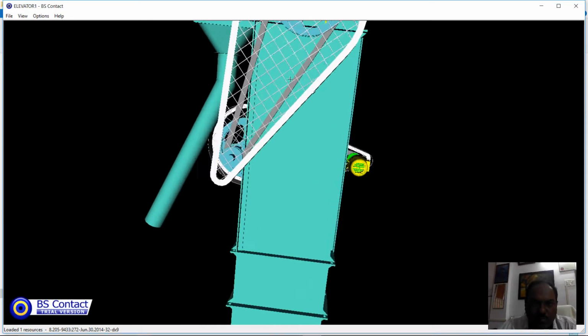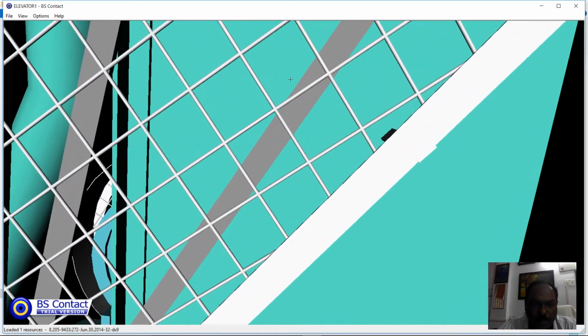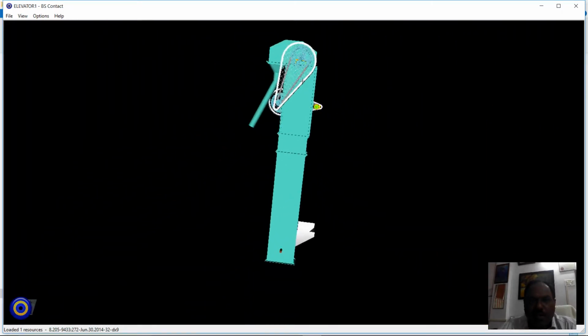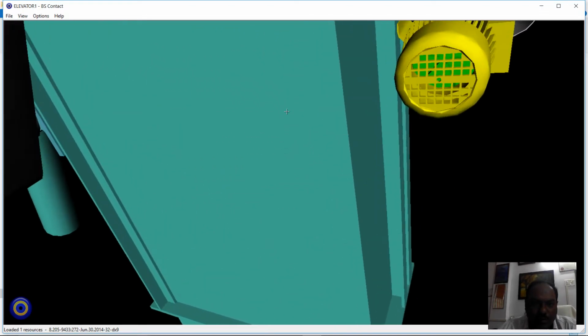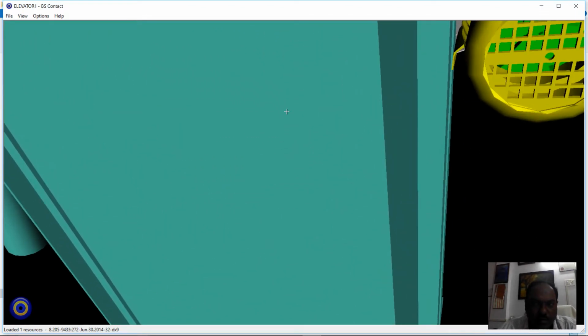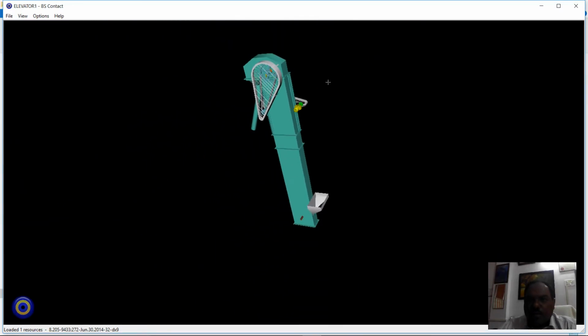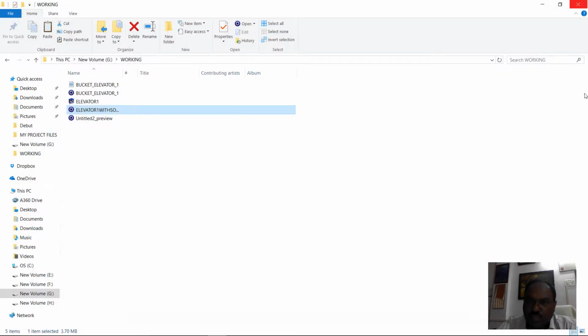So this is how sounds can be assigned to the VRML files.